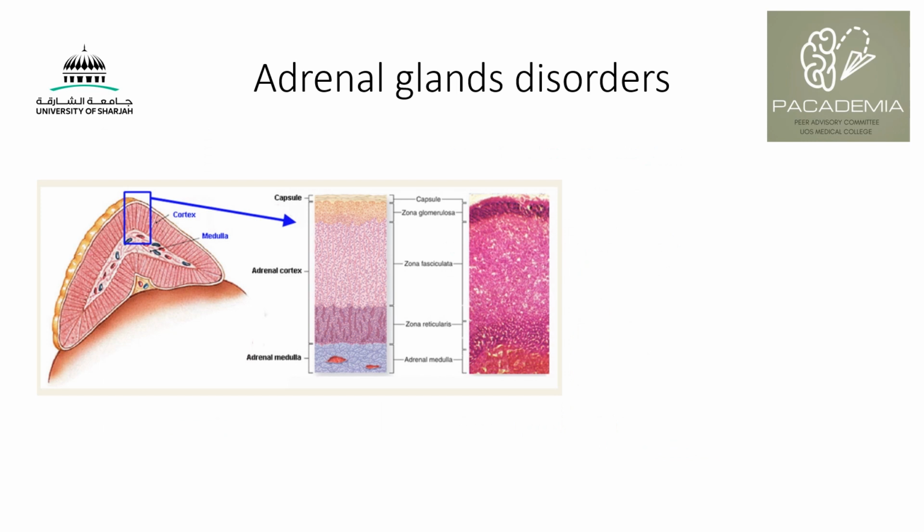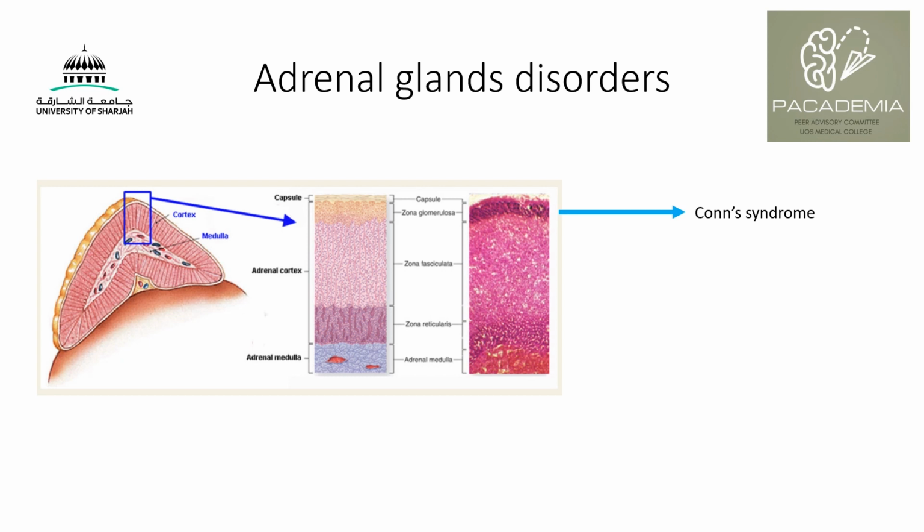Adrenal gland disorders now. So we go from top to below. We have the adrenal cortex and the medulla. The cortex has multiple layers. We're going to focus on the first two, the zona glomerulosa, which secretes aldosterone. So if you have too much aldosterone, this can lead to hypertension, and if it was primary hyperaldosteronism, we call it Conn syndrome.